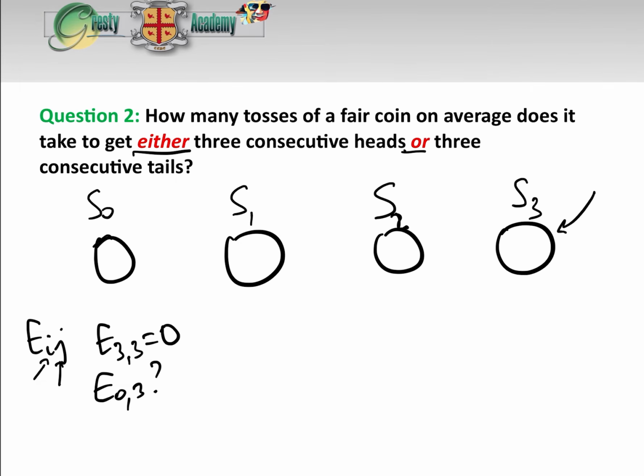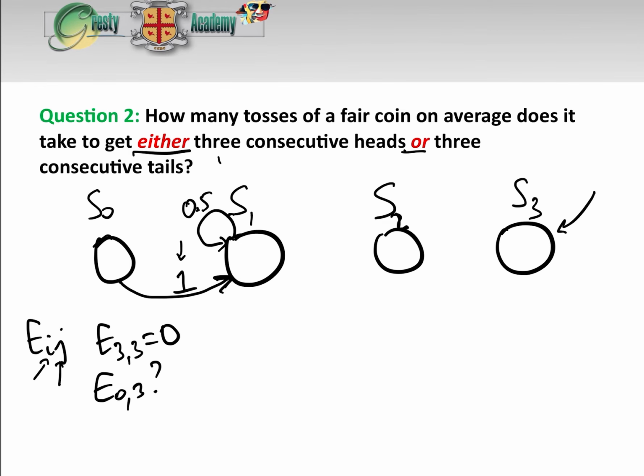Basically, if we think about it, the first toss that we do, we will go from S0 to S1 with a probability of 1. We'll either get a head or a tail, and regardless of which one we get, we are 1 into the 3 consecutive heads or 3 consecutive tails that we need. So we're definitely on a run of 1, regardless. Now, when we're in S1, this will be our second throw, if we get the opposite one than we got here, well, then we remain in S1.